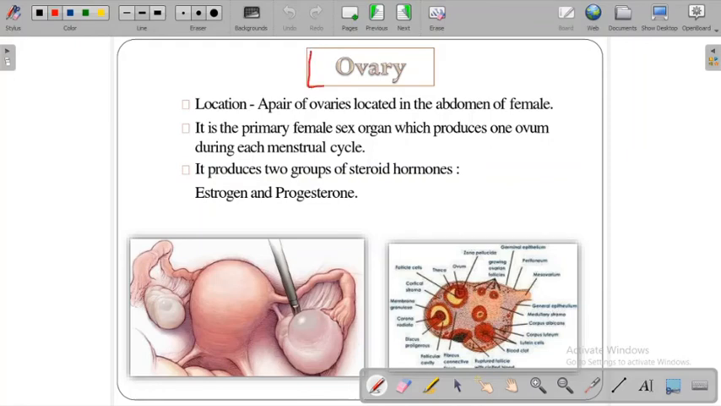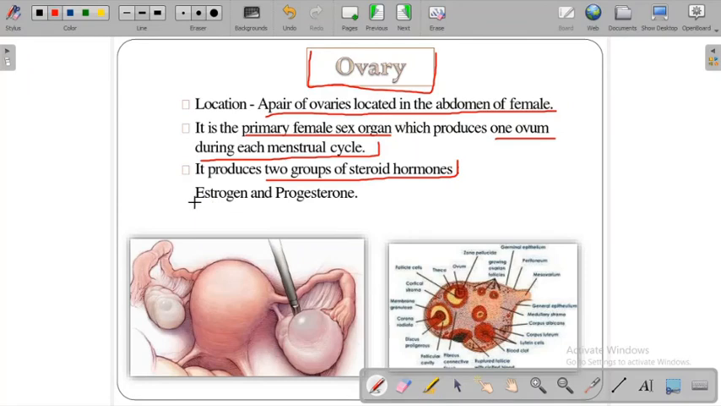So next one is the female hormones. The ovary gland. The location is a pair of ovaries. The pair of ovaries is located in the abdomen of the female. It is the primary female sex organ which produces one ovum during each menstrual cycle. It produces two groups of steroid hormones. What are they? Estrogen and progesterone.